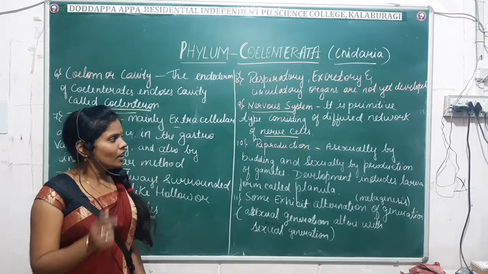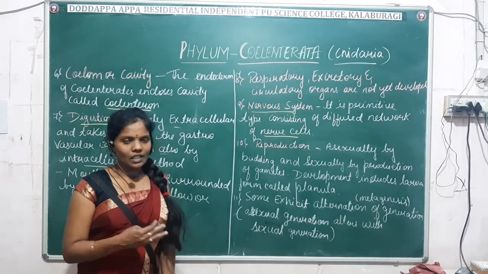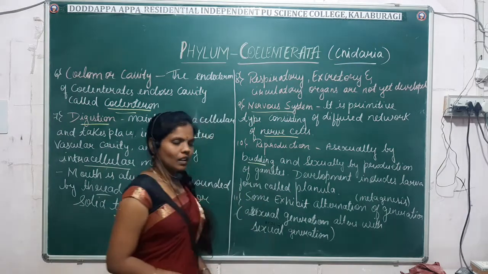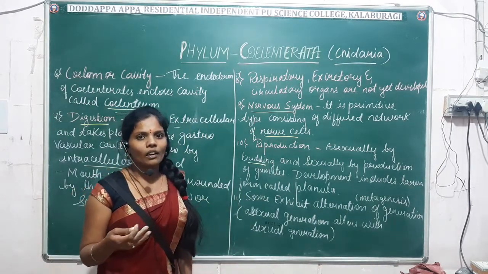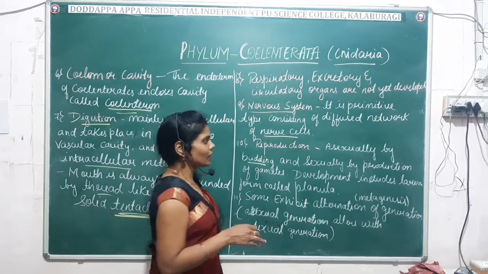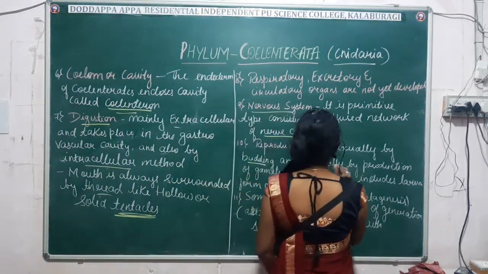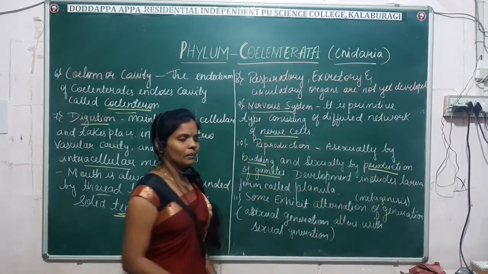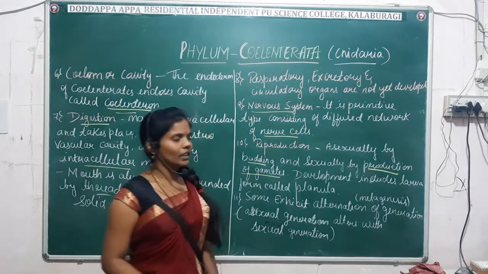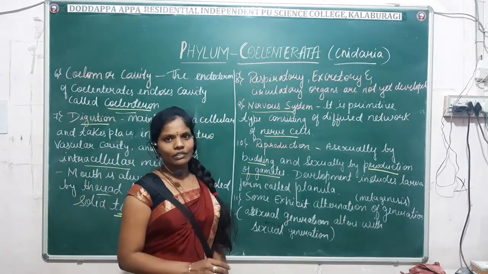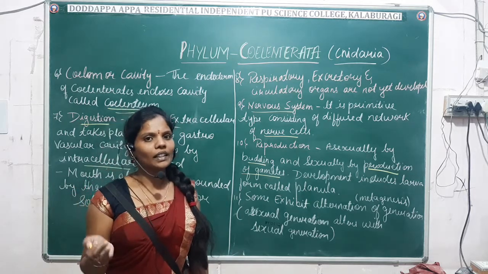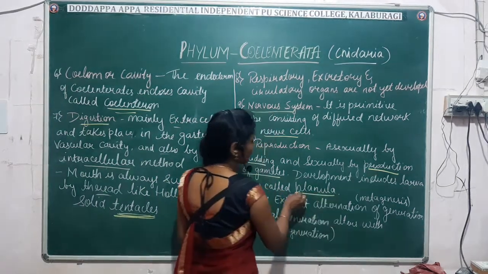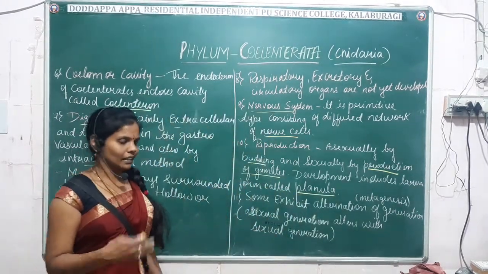You already know that it exhibits both methods, asexual as well as sexual. Asexual reproduction takes place by budding, and sexual reproduction takes place by the production of gametes. Right. Then what about the development? Here in coelenterates the development is indirect and includes a larval stage, and the larva is known as planula.